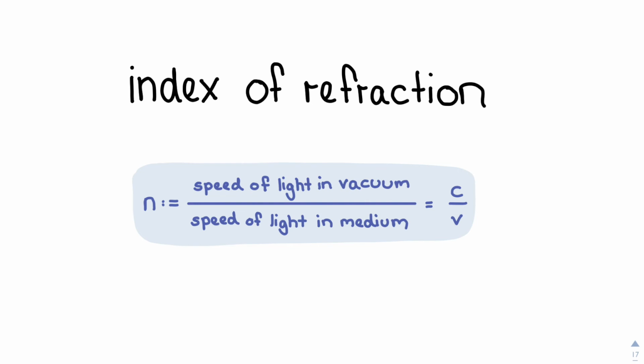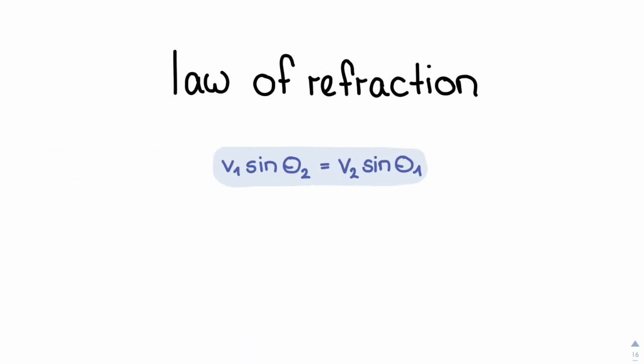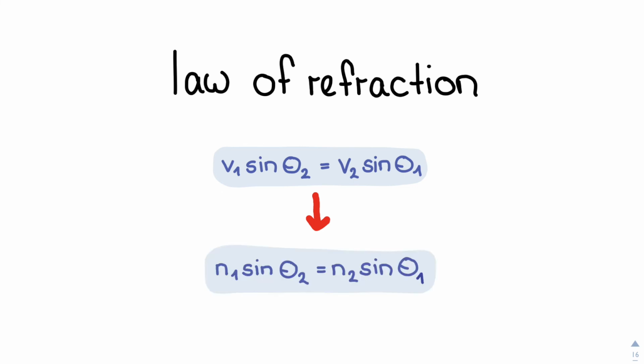Therefore, the higher the difference between the indices of refraction of two media, the bigger is the difference between the two angles. Now we can construct an alternative formula for the law of refraction if we replace the velocities with the corresponding indices of refraction. n1 multiplied by the sine of theta 1 equals n2 multiplied by the sine of theta 2.